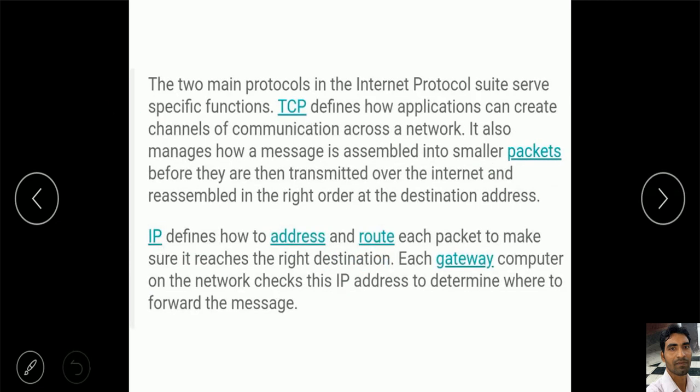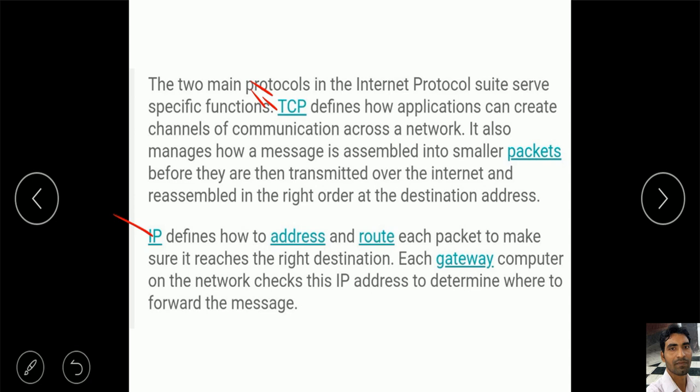The two main protocols in the internet protocol suite serve specific functions, that is the TCP and the IP. So TCP, what is the function of TCP? TCP defines how applications can create channels of communication across a network.